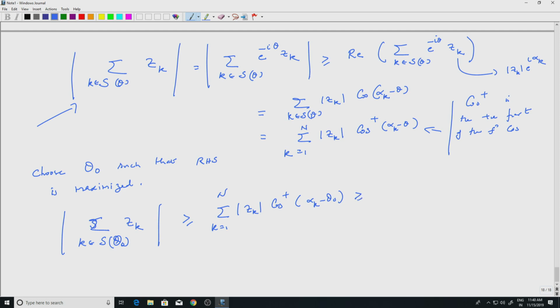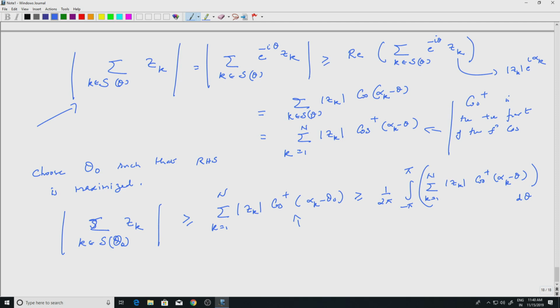So this is surely greater than or equal to 1 by 2 pi, integral from minus pi to pi, d theta. So this is just 1, right. I am only taking the maximum of the function outside. So I write this as the summation k equal to 1 to n of mod z k, and now I simply write cos plus of (alpha k minus theta) d theta. Think of this as a function of theta, then this is the maximum of the function, so that can come out, and the 1 by 2 pi integral from minus pi to pi will give me 1. So this is true.